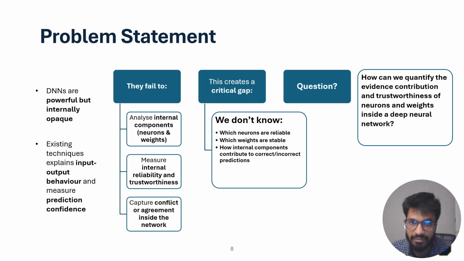The main problem is that DNNs are powerful but internally opaque. Existing explainability and confidence estimation methods usually focus on input-output behaviors. They may explain which input feature influenced the output or how confident the model is in a prediction. However, they fail to analyze internal components such as neurons and weights. So they also do not measure internal trustworthiness or capture agreement and conflicts inside the network. So the central research question is how can we quantify the evidence contribution and trustworthiness of neurons and weights inside a deep neural network. This question guides the proposed framework.